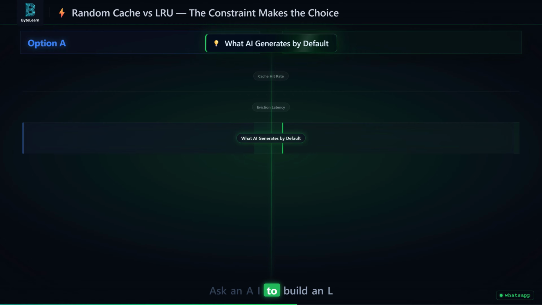Ask an AI to build an LRU cache, and it will write the class perfectly. It is logically correct in a vacuum, but it doesn't know why it matters in production. The engineer defaults to the constraint. The answer is not write the pointers. The answer is the constraint of rendering the home screen accurately for 2 billion users requires an eviction policy that maps to human behavior. Therefore, we must use an LRU doubly linked list. That answer is the one that gets you hired.